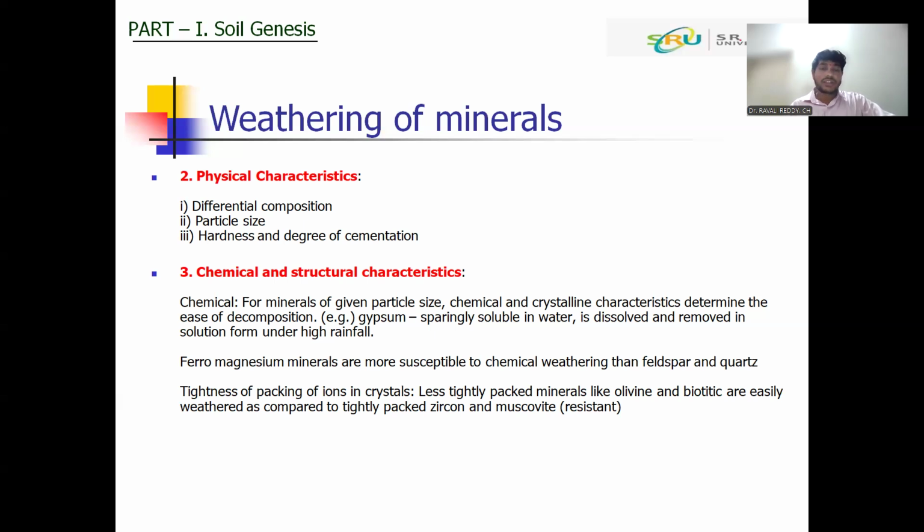So next one is the chemical and structural characteristics of the rocks. Now gypsum is strongly soluble in water. It will weather faster compared to the quartz. Then the structure: open structure rocks will weather faster than the closed structure. For example, olivine will weather faster compared to biotite and orthoclase because they have a closed structure. Then the tightness of the ions in the crystal. So less tight minerals, olivine and biotite, will weather faster compared to the highly tight ones, that is silicon and muscovite. So this is the weathering of the rocks.